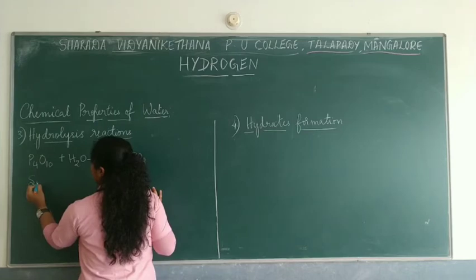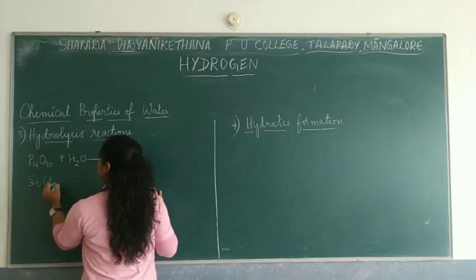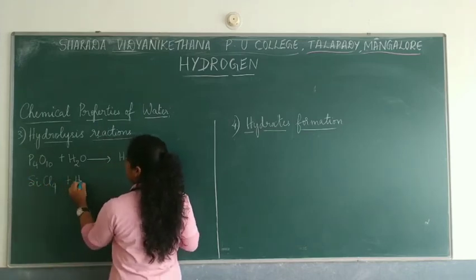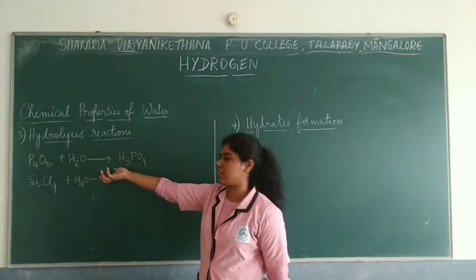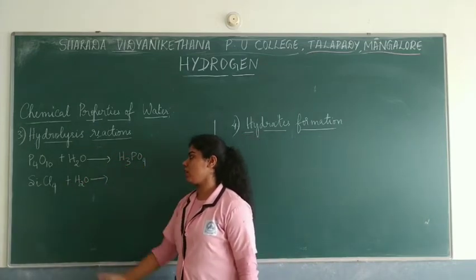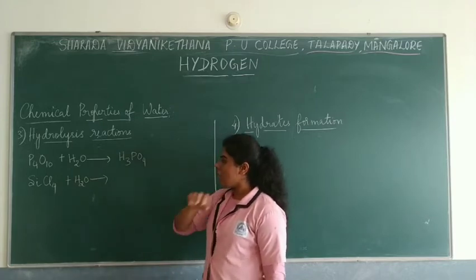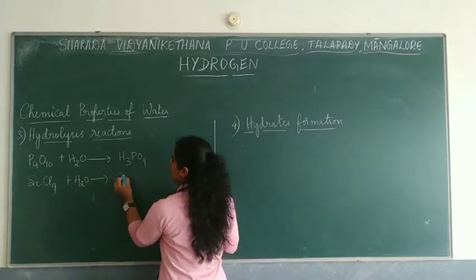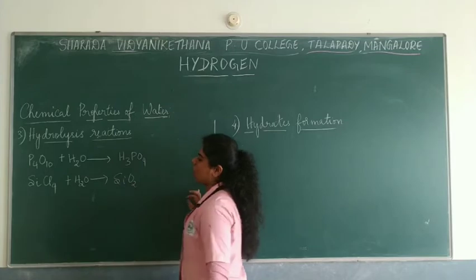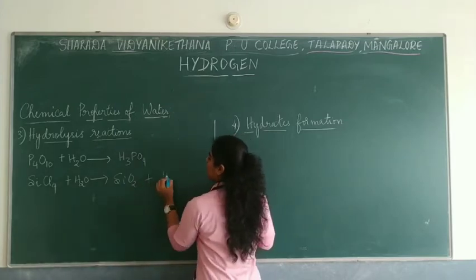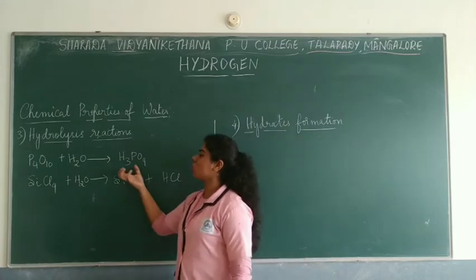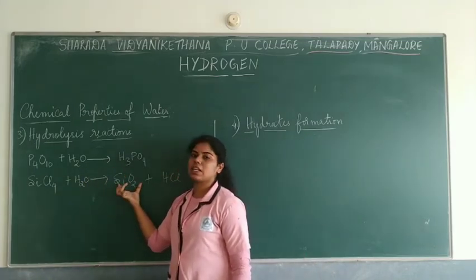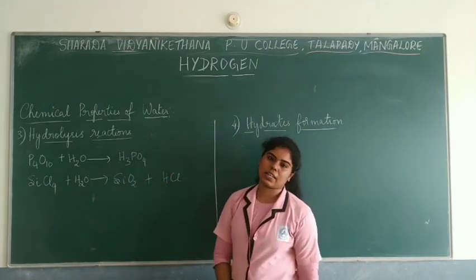Another example is silicon chloride with water. Silicon chloride is SiCl4. If you try hydrolyzing it in water, it forms silicon dioxide, and HCl would be the byproduct. So here also it can dissolve and form silicon dioxide, and HCl is being formed.